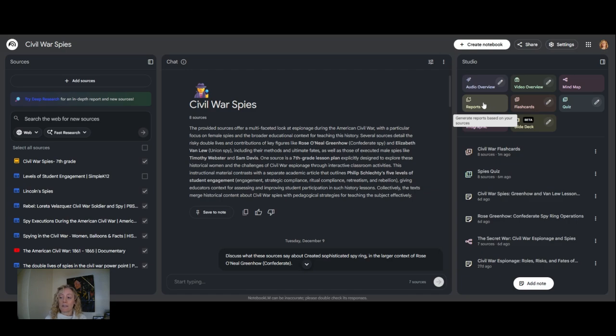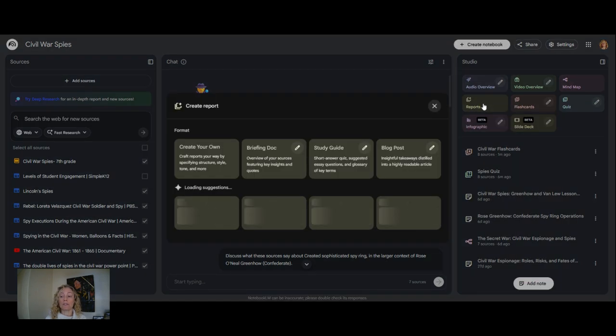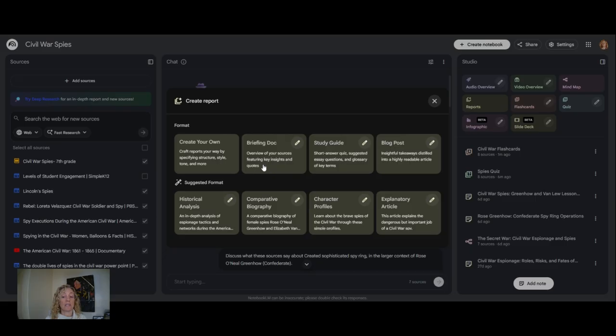The last thing that we're going to look at today is under reports. So when you click on the reports item, you're going to see that you can create your own report. You can create a briefing document, which is going to feature the key insights and quotes. You can create a blog post. You can do some other items here like historical analysis, a comparative biography, character profiles, any of these kind of items. But you also can create a study guide.